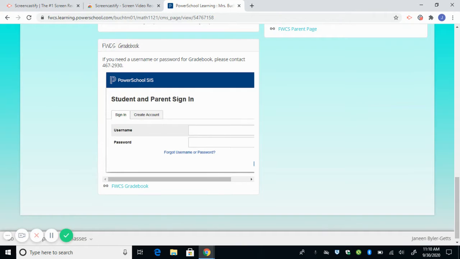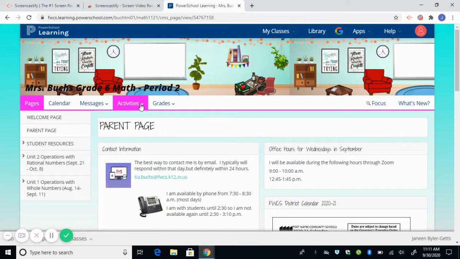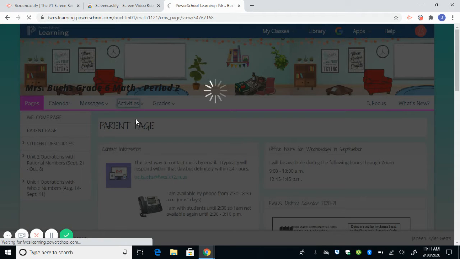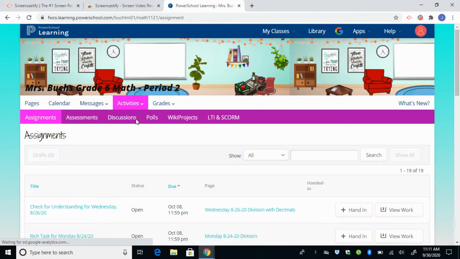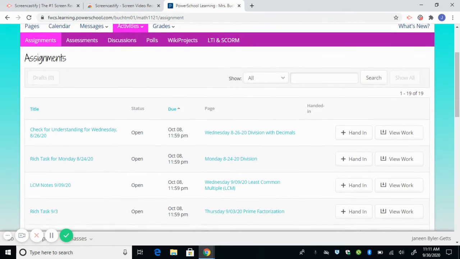And then this one's really important. It's the FWCS Gradebook. There has been a lot of confusion with students and parents around this. This is where it lists all the assignments that are being graded by the teacher. A lot of parents are just basing it off of this right here. So when you open this, there are assignments that are turned in there, but these are not our only assignments. We also turn in assignments from Big Ideas, Khan Academy, Agile Mind. You will see that in a little bit.